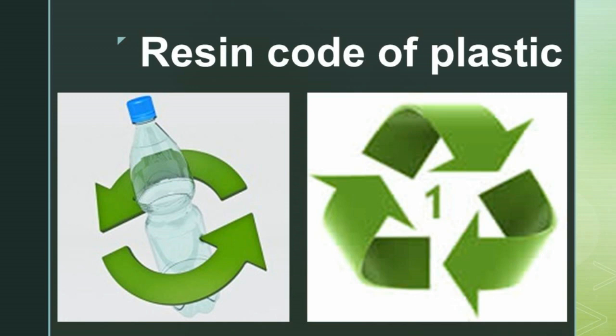That means once we have used it, we have to throw it away because it is very dangerous. For example, in the water bottles and cool drinks we get, or the water we get from outside shops, they are marked as 1. So when we are using that bottle, we should be very careful.